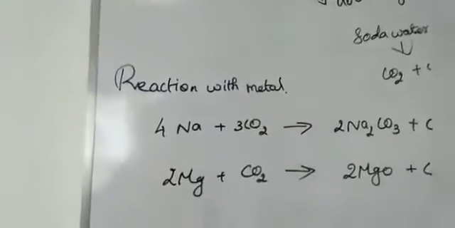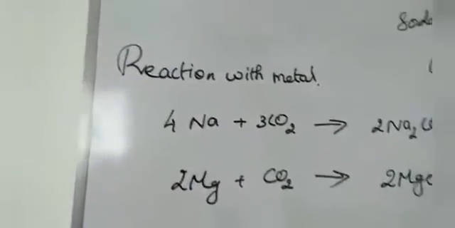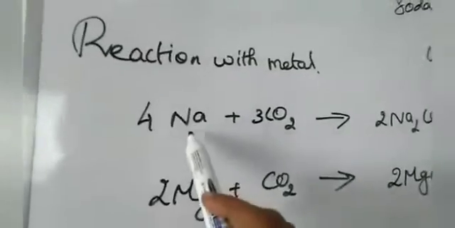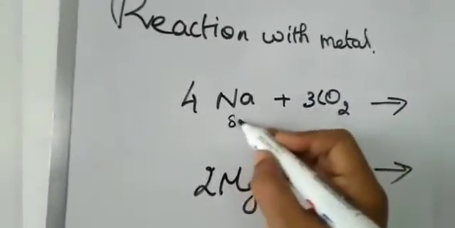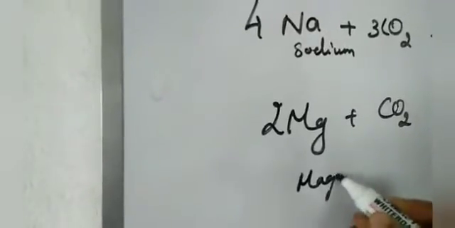Next, carbon dioxide reacts with some metals. Here I'll take the metals sodium and magnesium. Na means sodium, Mg means magnesium.